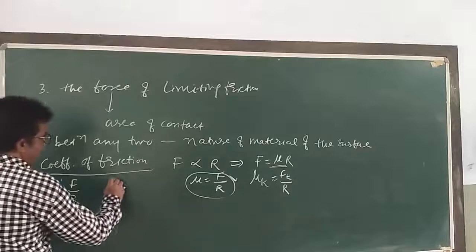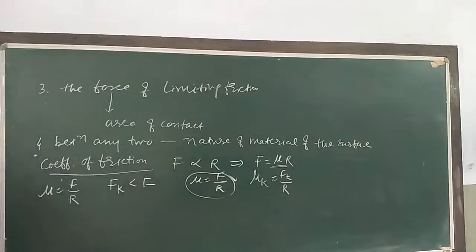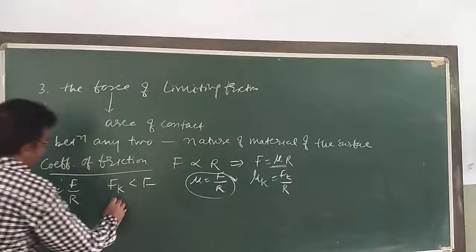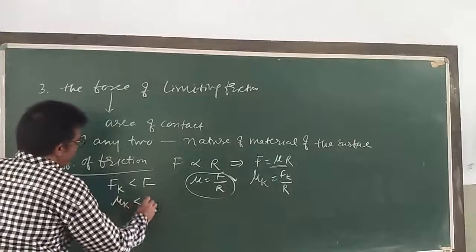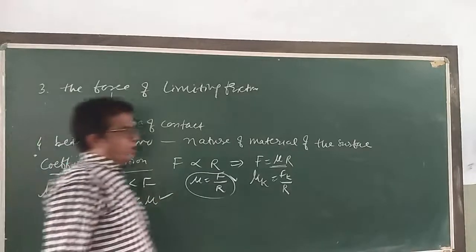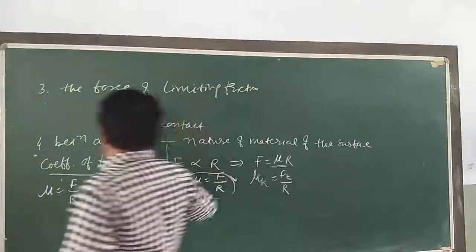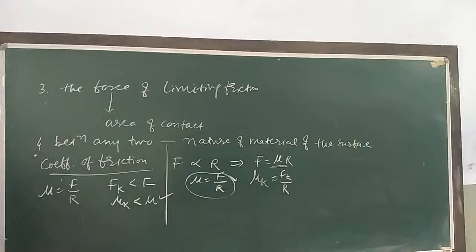F K is less than F, so the coefficient of kinetic friction is always less than the coefficient of limiting friction: mu K is less than mu. Remember these things, they are very, very important.